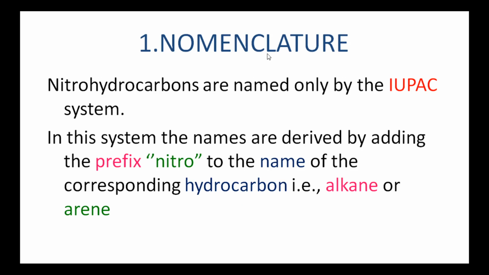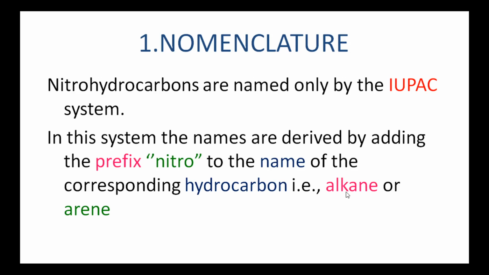Next, nomenclature. Nomenclature means naming. Nitrohydrocarbons are named only by the IUPAC system. In this system, the names are derived by adding the prefix nitro to the name of the corresponding hydrocarbon. That is, the prefix nitro is added to the corresponding alkane or arene.